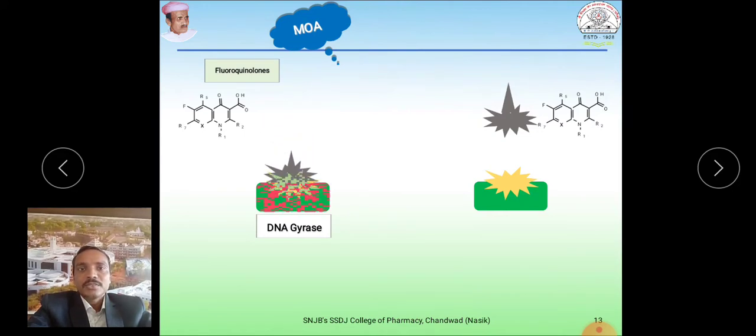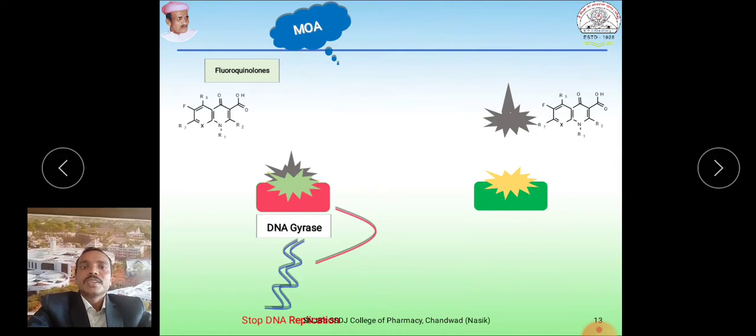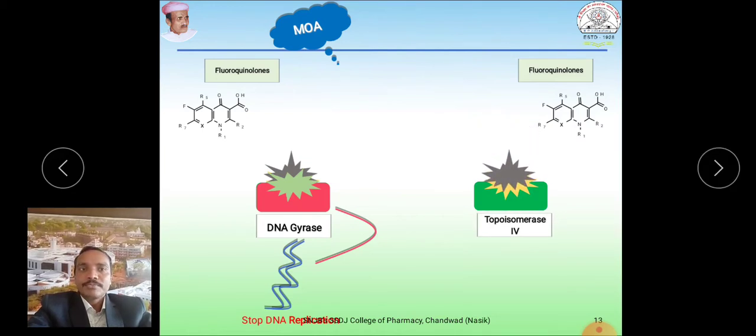Once they bind, they block the action of DNA gyrase in bacteria, and that results in stopping of DNA replication in bacteria. Similarly, in gram-positive bacteria, these fluoroquinolones bind with the topoisomerase 4 enzyme, and that binding results in blocking the action of topoisomerase 4.